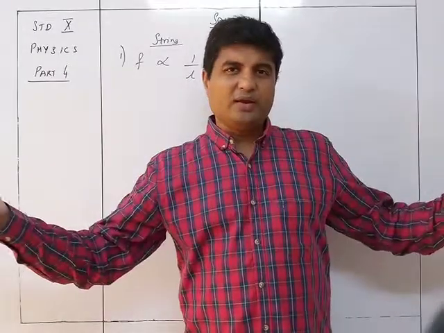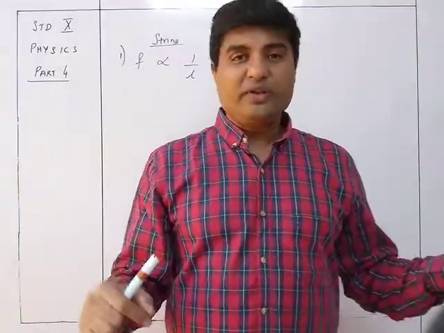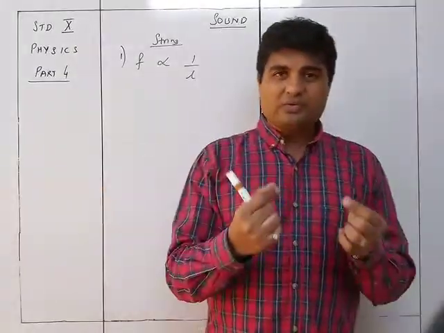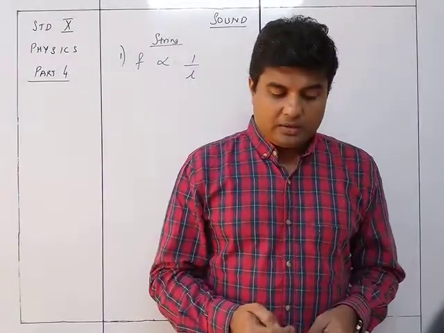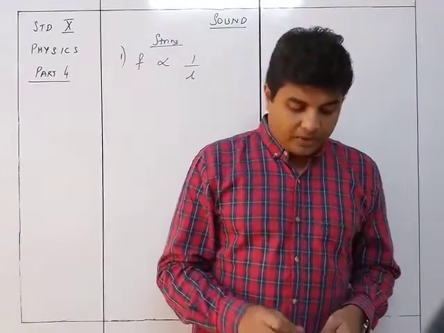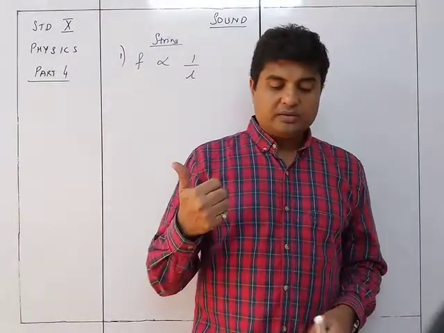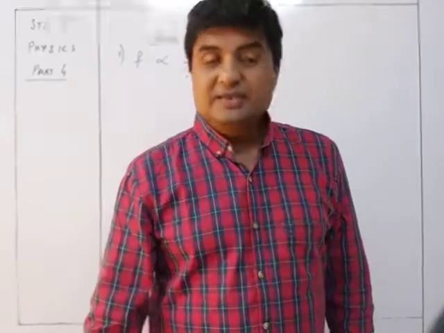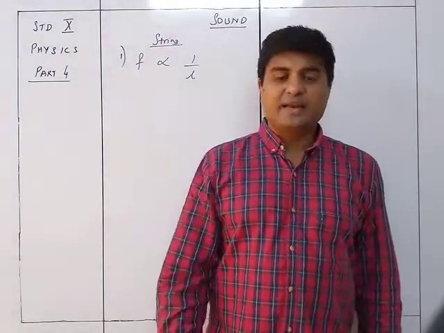जितना बड़ा string उतना कम frequency, जितना छोटा string उतना ज़्यादा frequency. So the frequency of vibration will depend on the length L of the string, that is, f is proportional to 1/L. Second, the radius of the string, that is the thickness of the string.